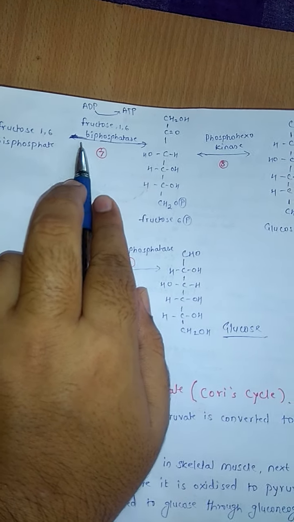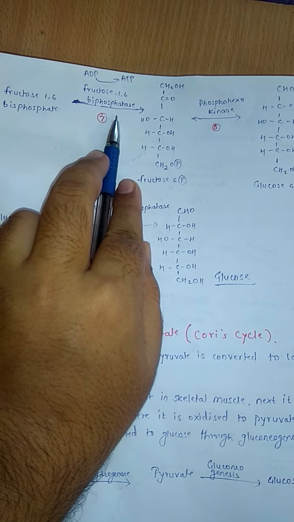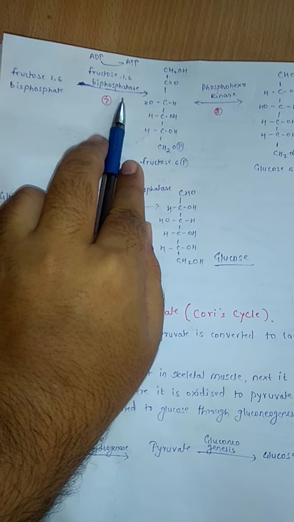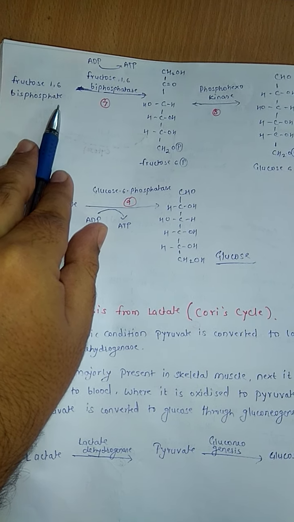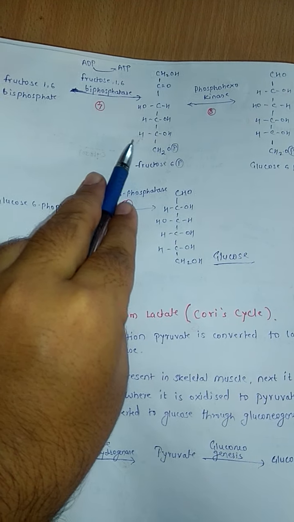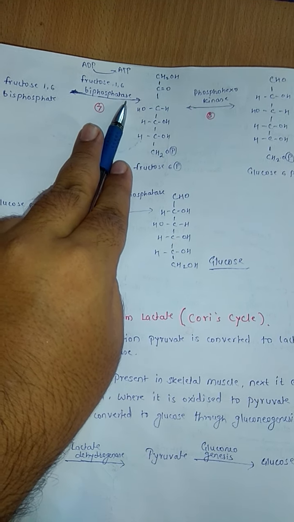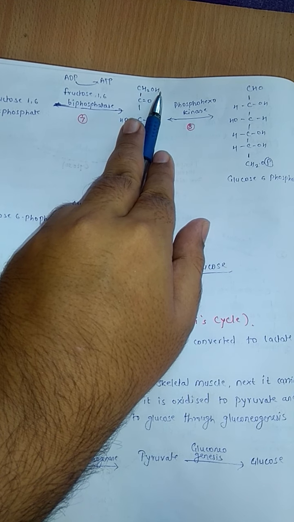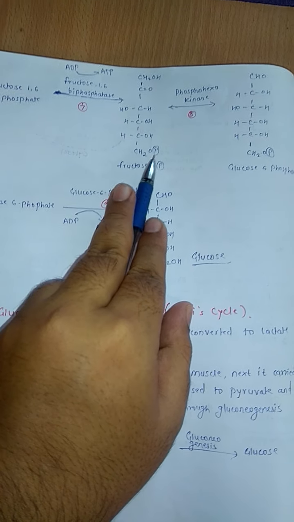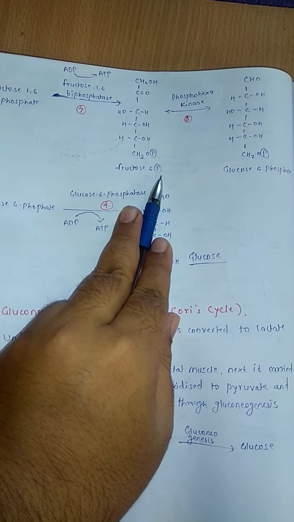Now this one I already told, this is also an irreversible reaction. There are a total of 3 irreversible reactions in the glycolysis process. From this fructose 1,6-bisphosphate, one phosphate molecule will be removed with the help of the enzyme fructose 1,6-bisphosphatase. Okay, one phosphate molecule has come out of the bisphosphate, only a single phosphate molecule remained. Now this is fructose 6-phosphate.